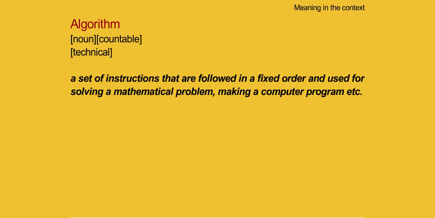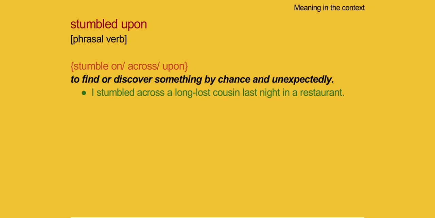Definitions. Algorithm. A set of instructions that are followed in a fixed order and used for solving a mathematical problem, making a computer program, etc. Stumbled upon. Stumble on, across, or upon: to find or discover something by chance and unexpectedly. I stumbled across a long-lost cousin last night in a restaurant.